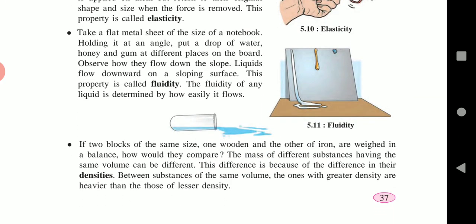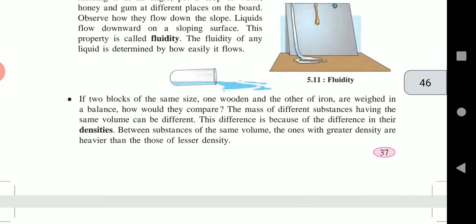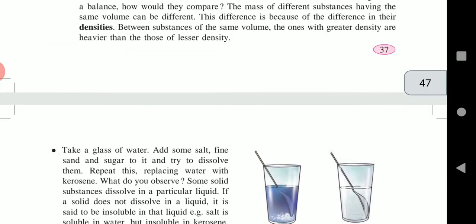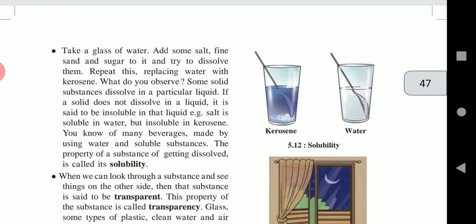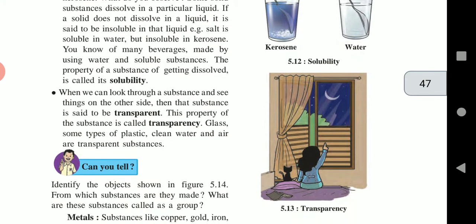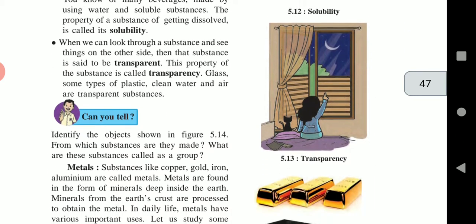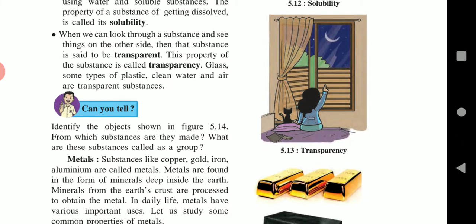Then density. The property of density is because of the mass of the substance, and a substance with greater mass has a greater density. Next property is solubility. The property of a substance to get dissolved is called solubility. Next one, transparency. When we can see through any substance, it is said to be transparent. For example, glass.